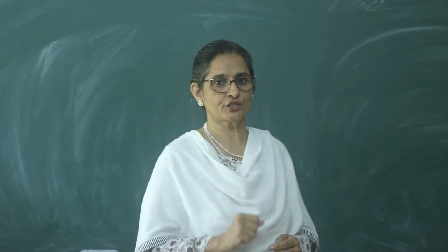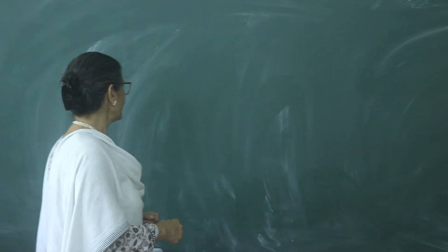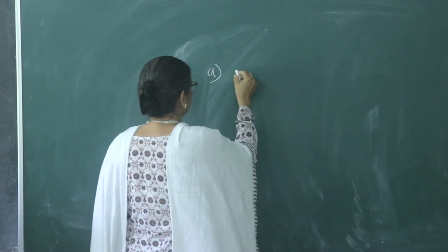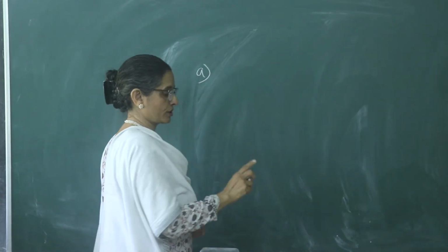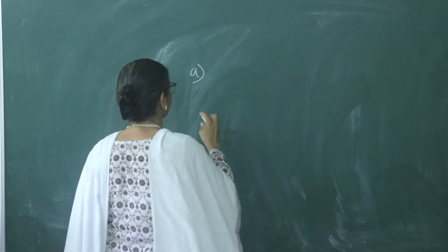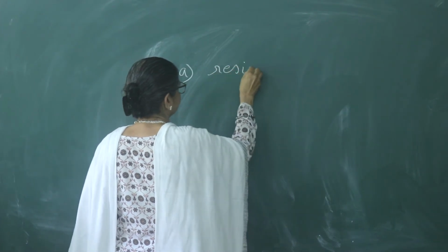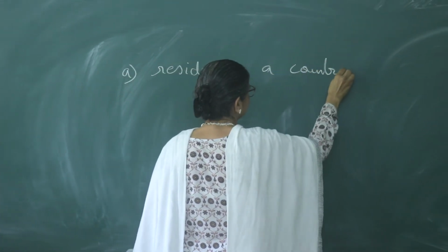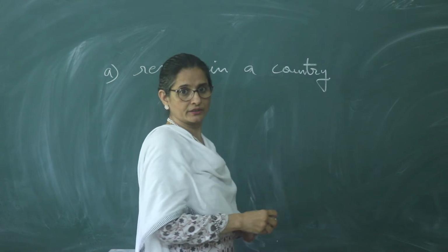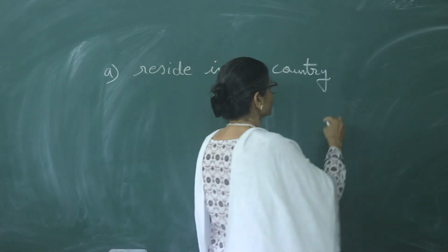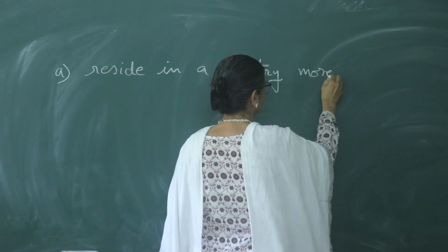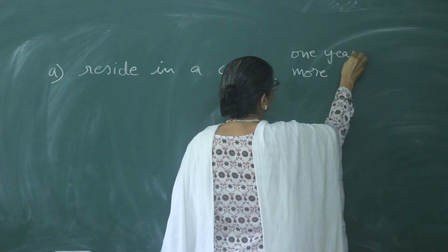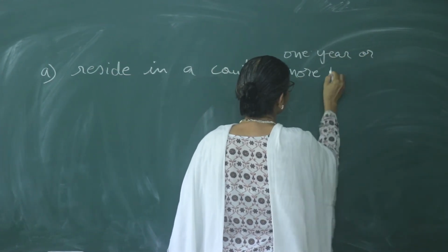Now there are two conditions for being a normal resident of a country. The first is that the individual or institution resides in the country, and the time period for residing in the country must be 1 year or more than 1 year.